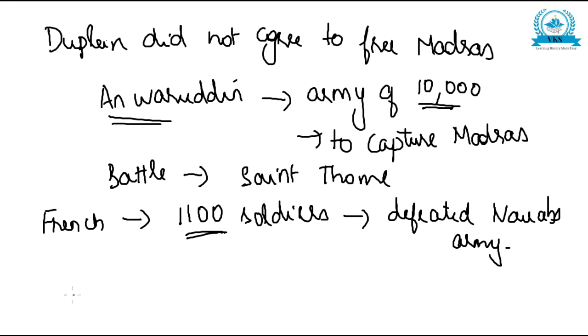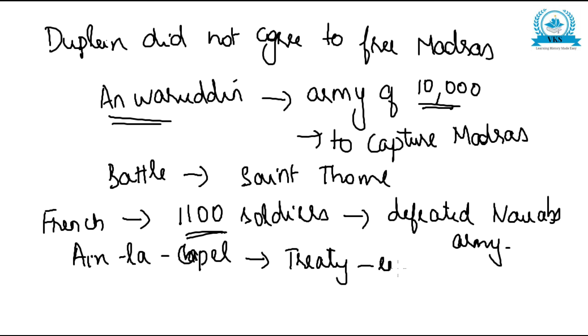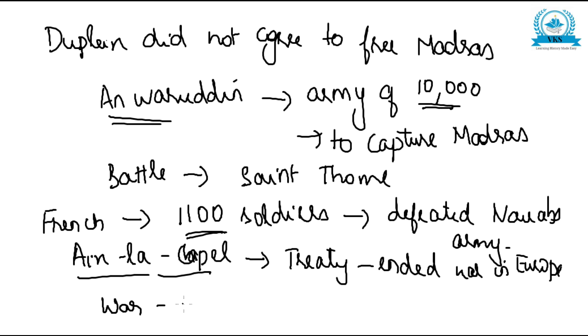And finally, a treaty was signed. The treaty's name was the Treaty of Aix-la-Chapelle. This was the treaty which ended the war in Europe. See, we already said that all this happened because there was a war between England and France over the Austrian succession. So the Treaty of Aix-la-Chapelle ended the war in Europe. As per one of the treaty terms, the first Carnatic War also ended in India. When the war ended in Europe, the war ended in India also.